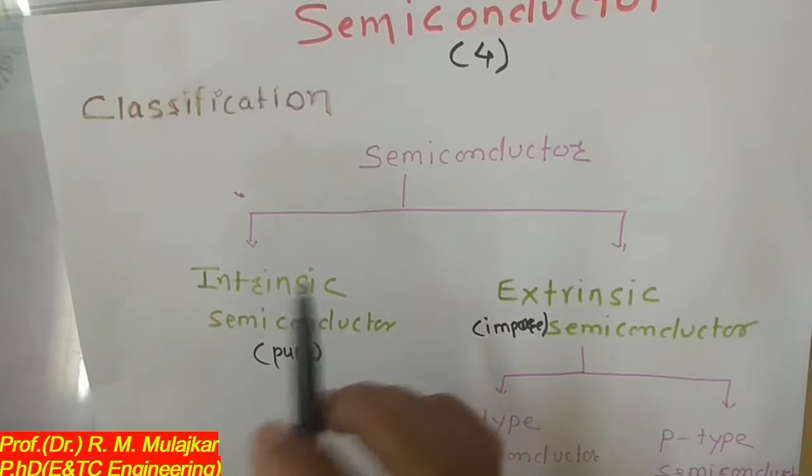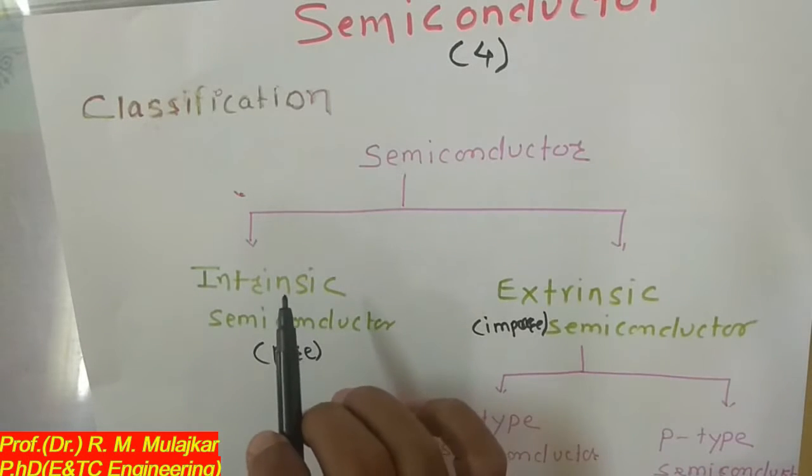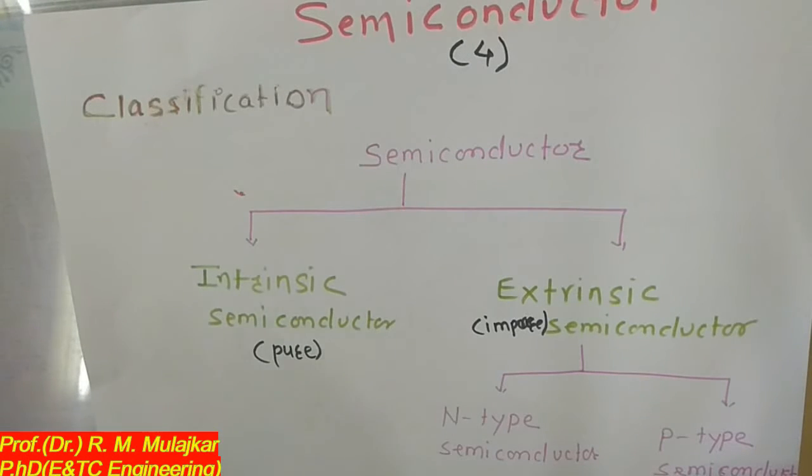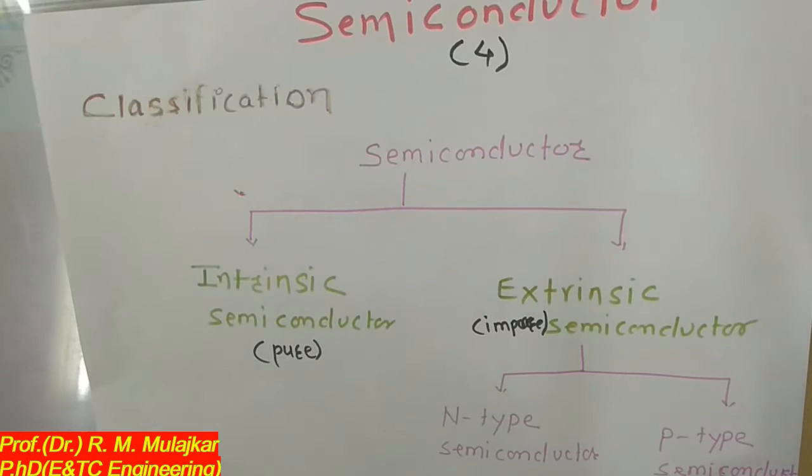In this lecture, we will see the semiconductor material in detail. Normally, the materials are classified into three types: conductor, insulator, and semiconductor. For a conductor, we can pass electricity through the material. For an insulator, we can't pass electricity through the material. And for a semiconductor, we may or may not pass it, depending on the application.